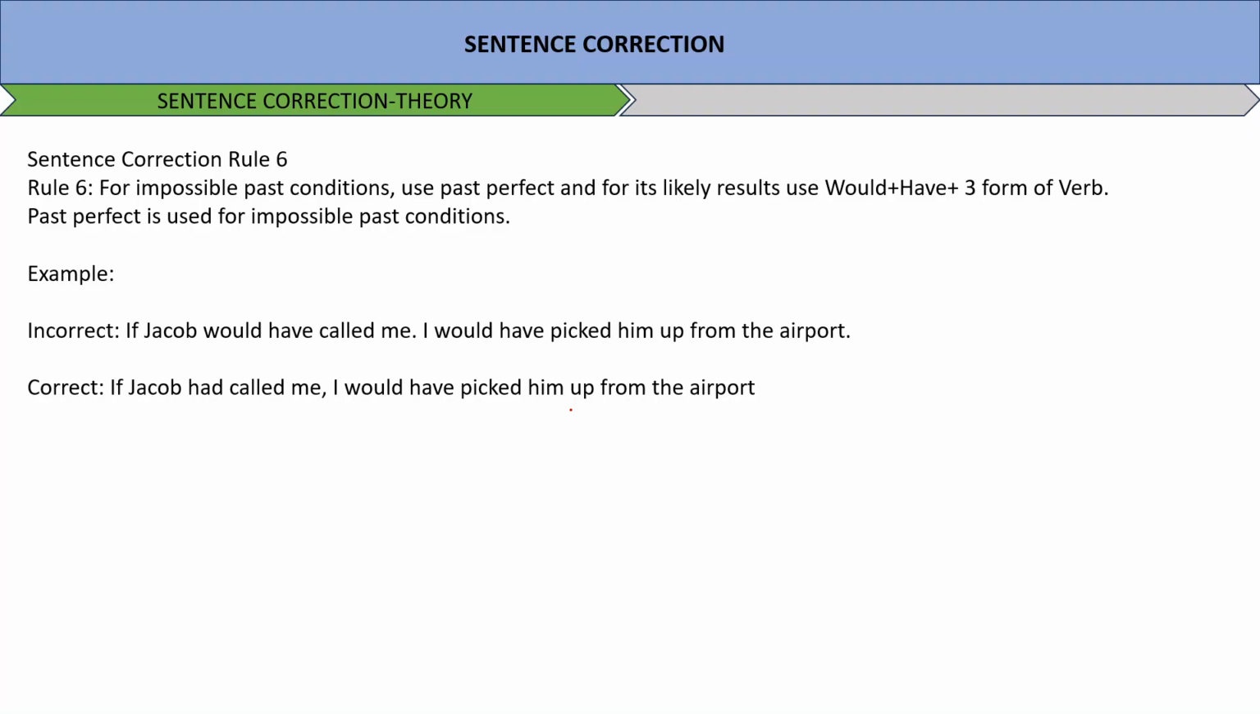So if Jacob had called me, I would have picked him up from the airport. You don't need to use would have again and again. You can simply use past perfect tense, and for past perfect there have to be two actions, one in past and one in past perfect.